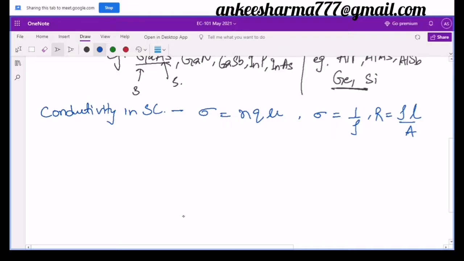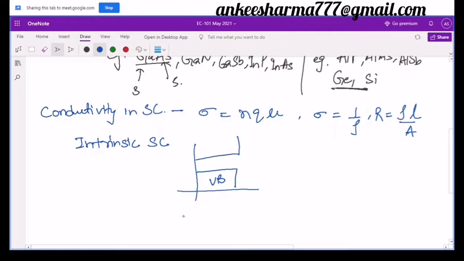So before moving into that, let me take the case of an intrinsic semiconductor. With the help of an energy band diagram, we can say there is one valence band. You all know what this valence band is. It is the last filled band, and above that band we have a conduction band, and in between them we have some energy gap defined as Eg, which is 0.7 electron volt or 1.1 electron volt depending upon the type of the material, right?